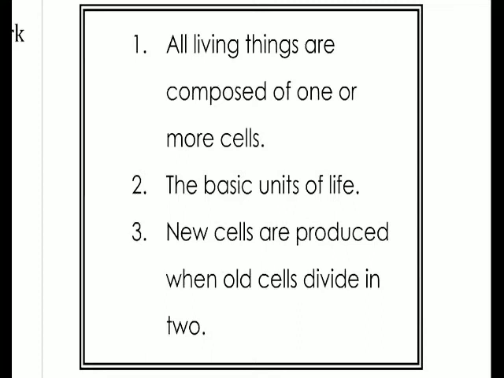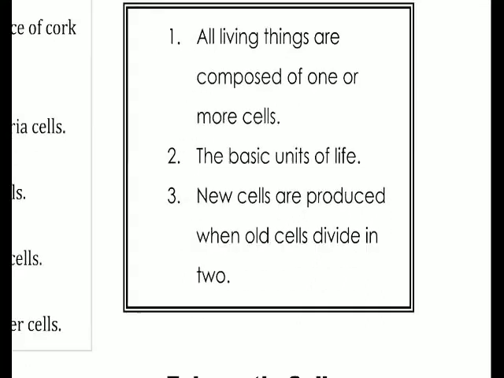The second thing the cell theory tells us is that the cell is the basic unit of life, and this means that it's the smallest living thing. Up until now we've been talking about molecules like proteins and lipids. Those things are not living, but together they can make a cell, which is alive. The third and the last thing that the cell theory tells us is that new cells are produced when old cells divide in 2. So once again, it's the idea that cells don't come out of nowhere, they have to come from a pre-existing cell.